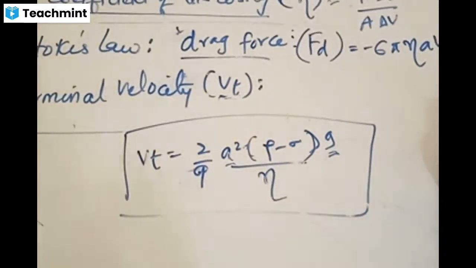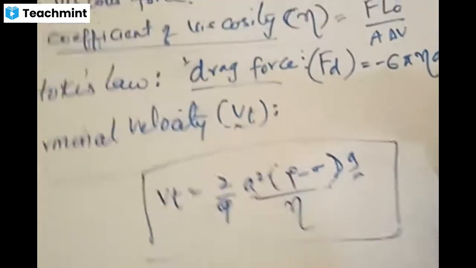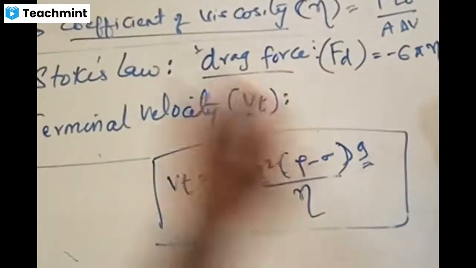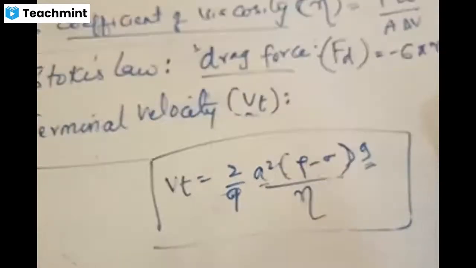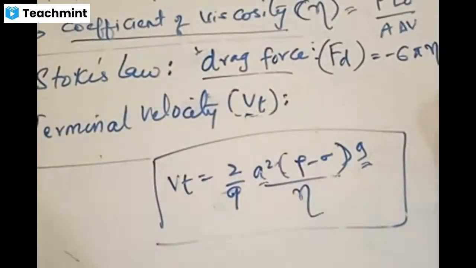This is the concept of terminal velocity. Stokes law is clear. Stokes law and terminal velocity, these two things are one part. Viscosity and three things is one part. Stokes law and terminal velocity is one more part. Are these two parts clear? Only formulas you'll get, you should remember those formulas. That's it, nothing else is there.